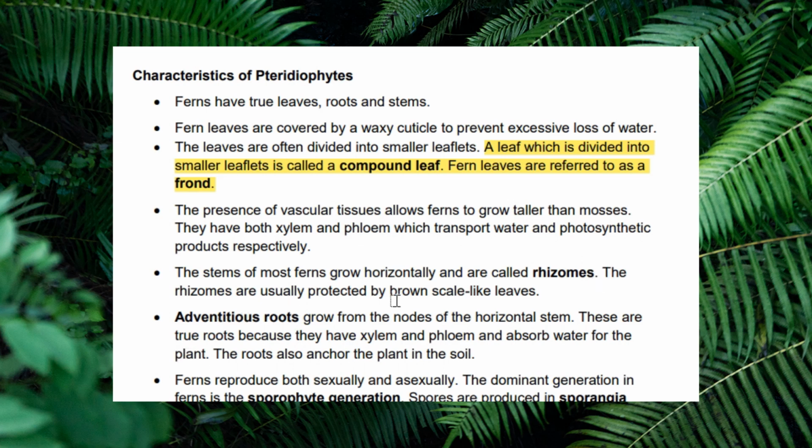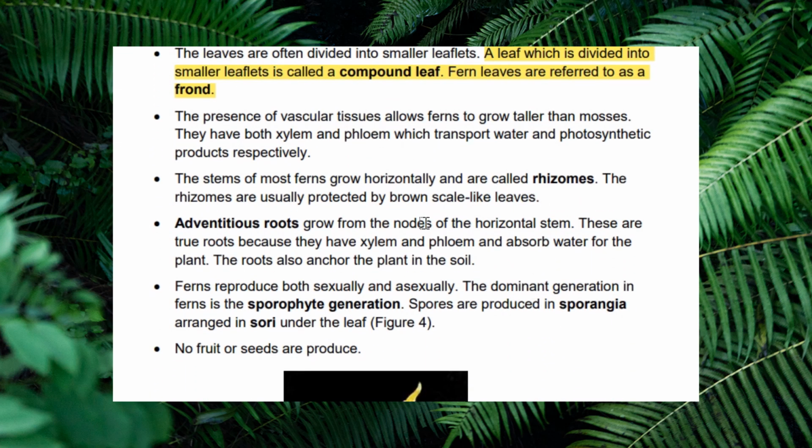The rhizomes are usually protected by brown scale-like leaves. Adventitious roots grow from the nodes of horizontal stems. These are true roots because they have xylem and phloem and absorb water from the soil. The roots also anchor plants in soil.